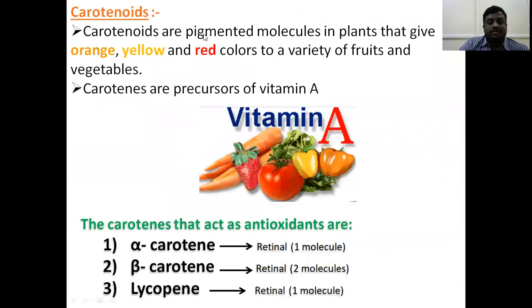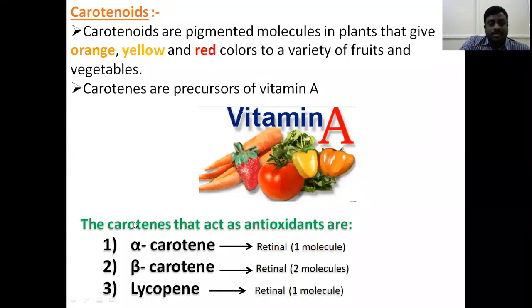So what are the different types of carotenoids? Carotenoids are pigment molecules, as you know very well. Orange, yellow, and red colored sources, red colored fruits or vegetables, contain more carotenoids. Examples are cherry, carrot, tomato, red capsicum, and yellow capsicum. These are all rich sources of carotenoids.